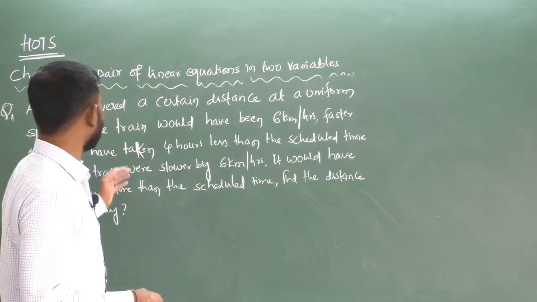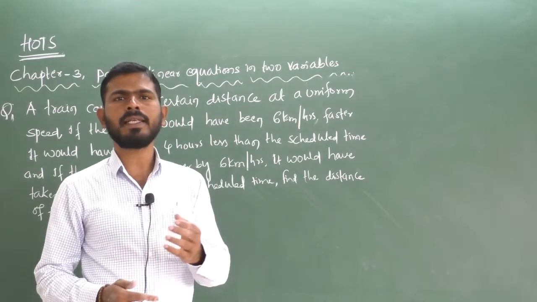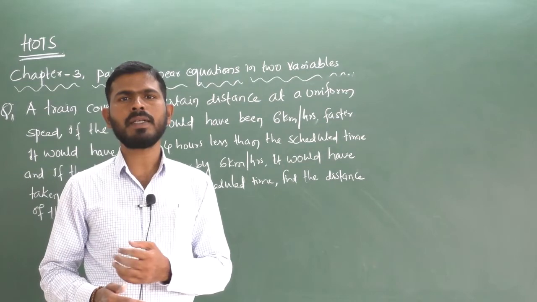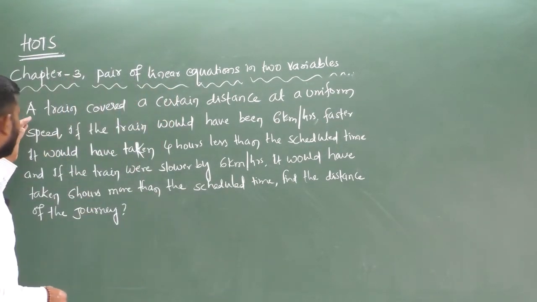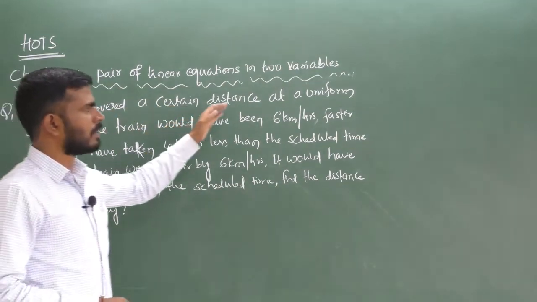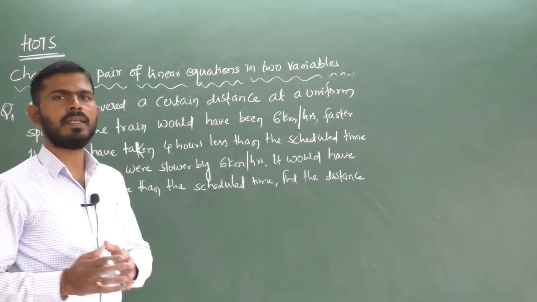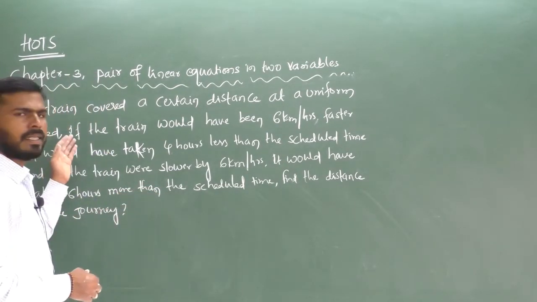First condition is given here. Suppose we increase the speed, we will take less time. Suppose we decrease the speed, we will take more time. The train covered a certain distance at a uniform speed. So you don't know how much distance the train covers, so that you have to find out.